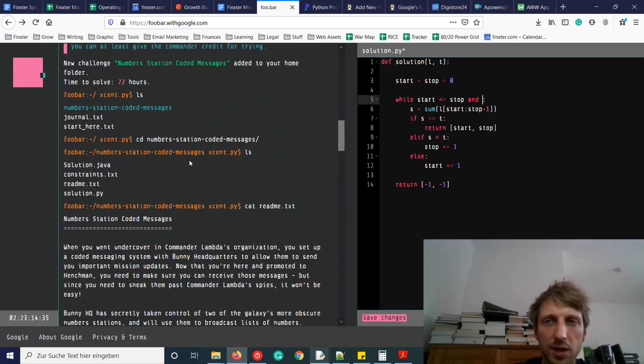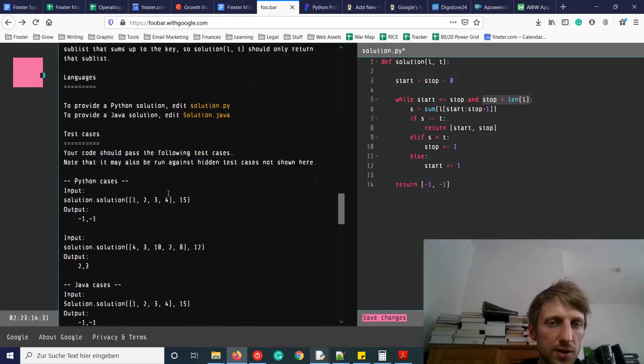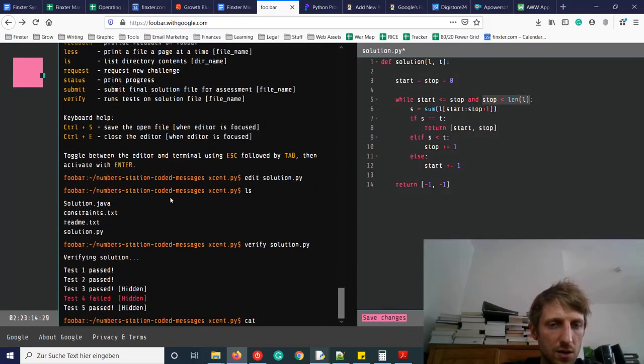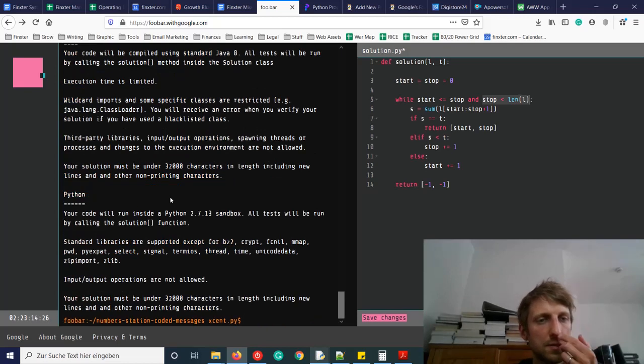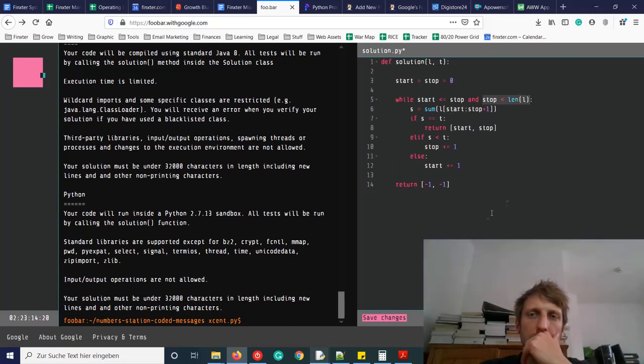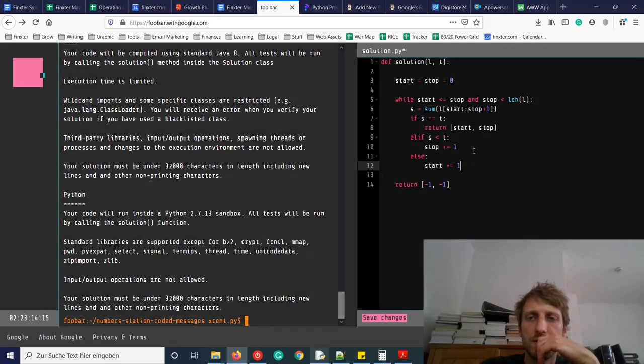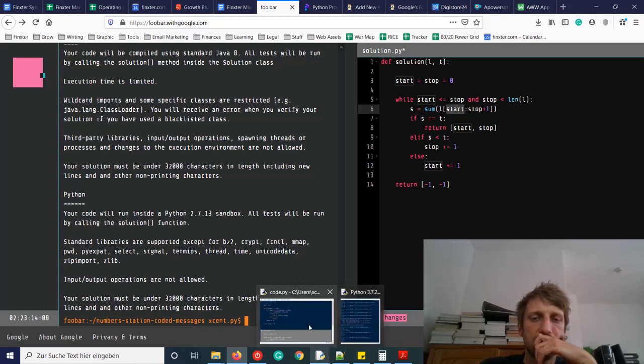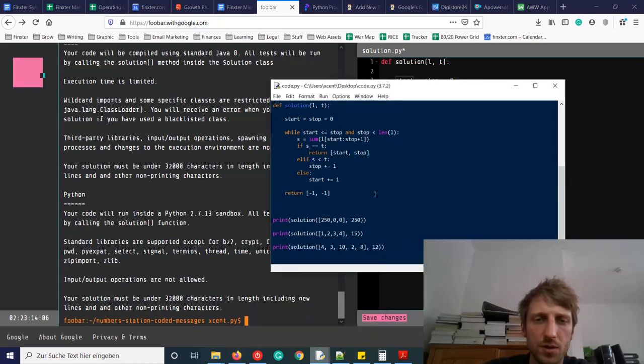Let's again read the constraints. Start with, so let's go back to the code. What is the problem now?